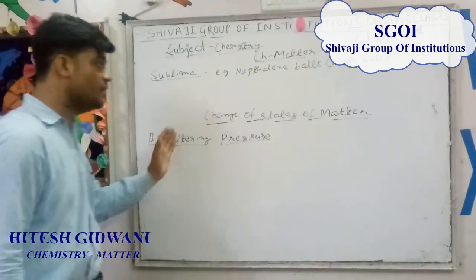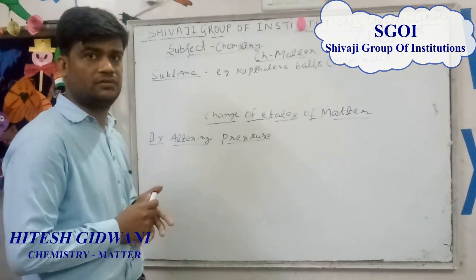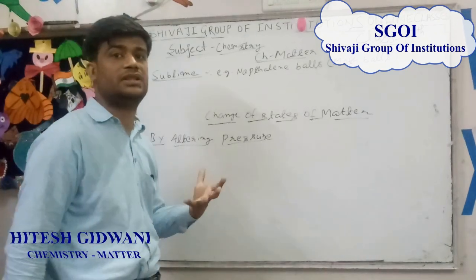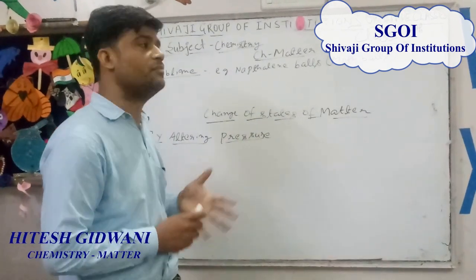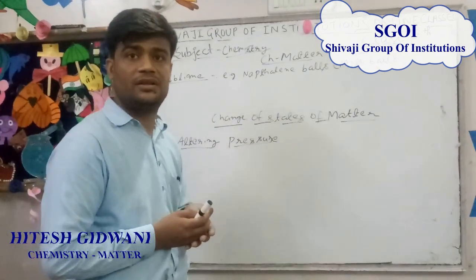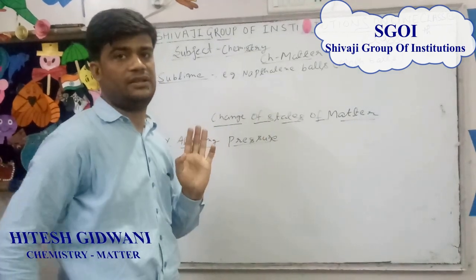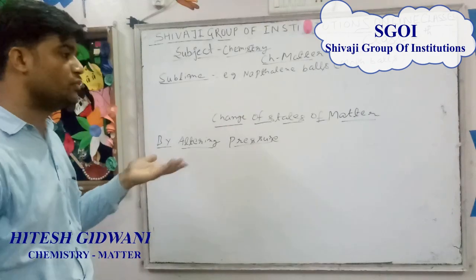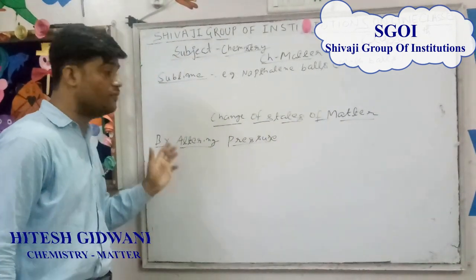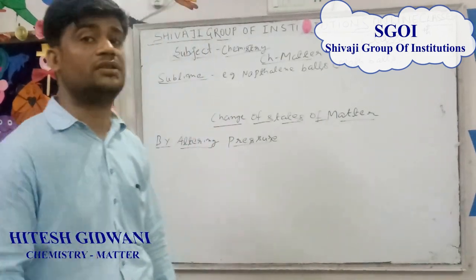Then we'll discuss the change of state of matter by altering the pressure. Altering the atmospheric pressure also changes the state of matter. For example, water boils at 100 degrees Celsius. If the atmospheric pressure is lowered, then the water will boil at much below 100 degrees Celsius and change into steam.